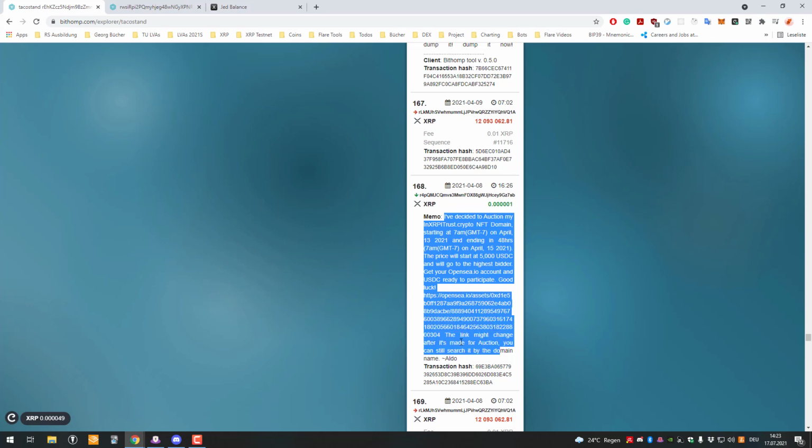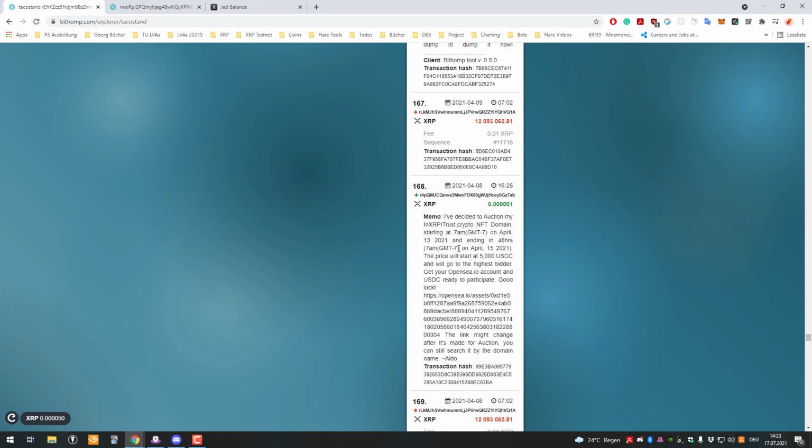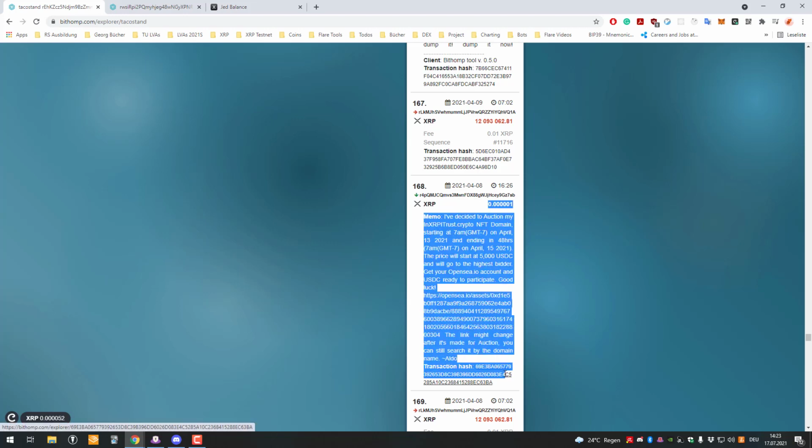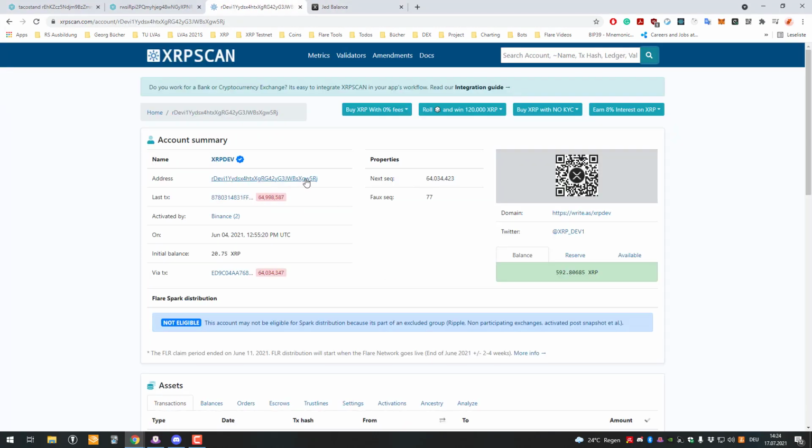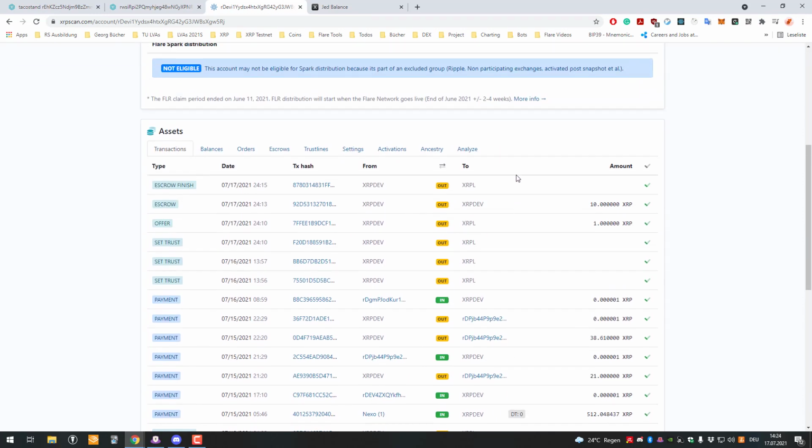I'm just trying to explain what this is, because many people, when I look at Whale Alert and people post on Twitter, think this is something Jad sent. No, this is an incoming transaction to Jad, and other people don't have any power. If I were to post my xrpdev address here, you could send me XRP to that address, and I couldn't do anything against it.